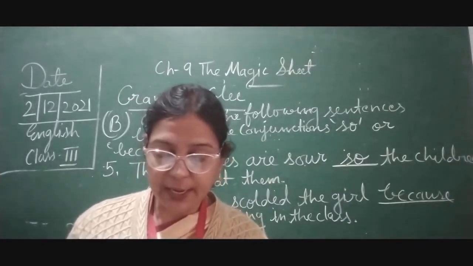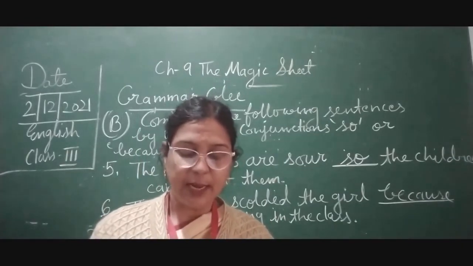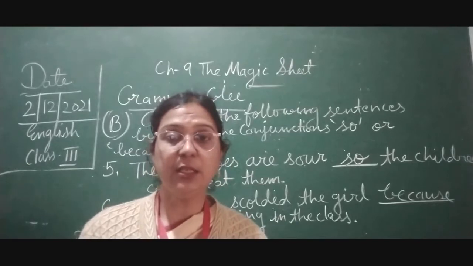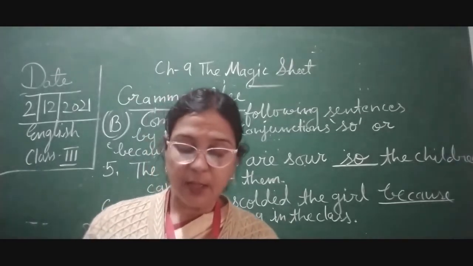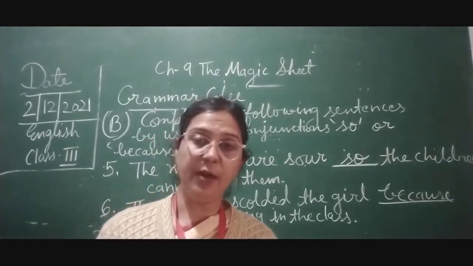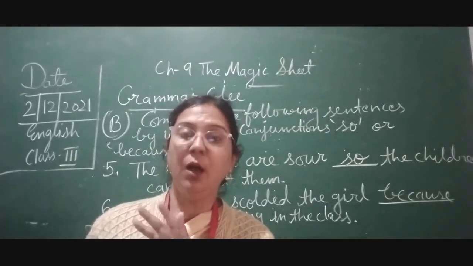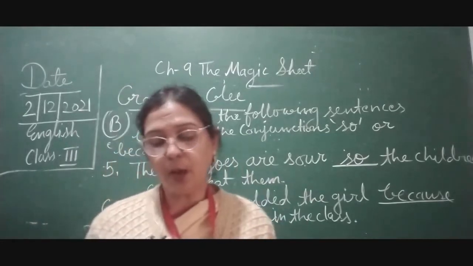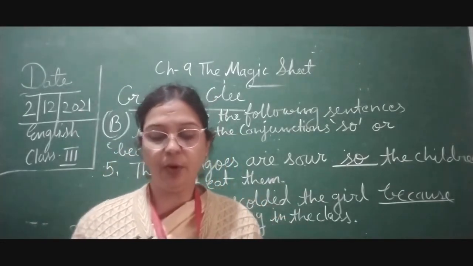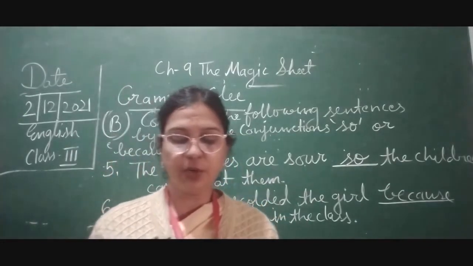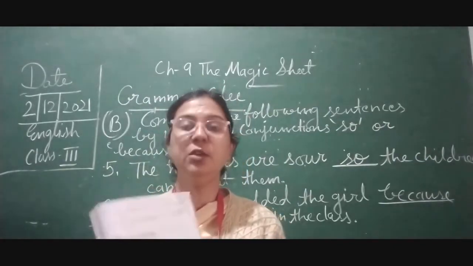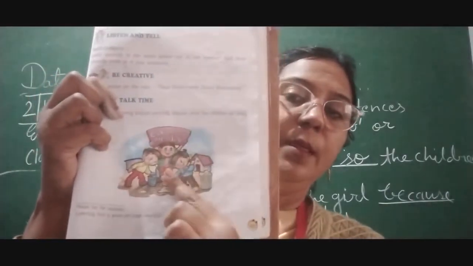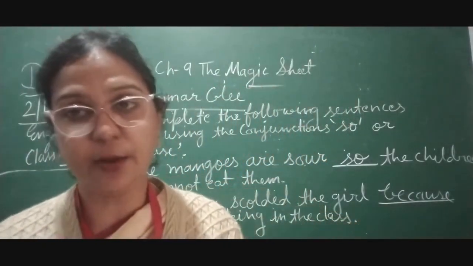Now here the next work is be creative: make a poster on the topic clean environment and green environment. This is your project to complete. You have to make some type of poster to give this slogan. Okay, now the next is: look at the following picture carefully, discuss what the children are doing and why. Now here children, you can see the children are cleaning, so we can write it correctly.